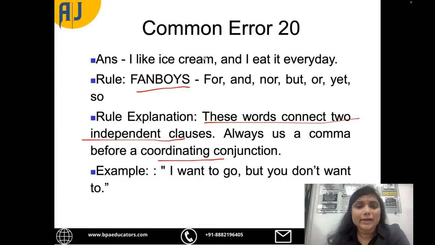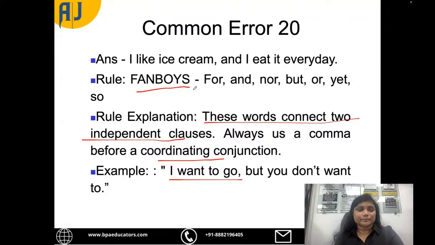I like ice cream, and I eat it every day. So for example, I want to go, but you don't want to. I want to go, but you don't want to. So this is why with every coordinating conjunction, you have to use a comma before it.